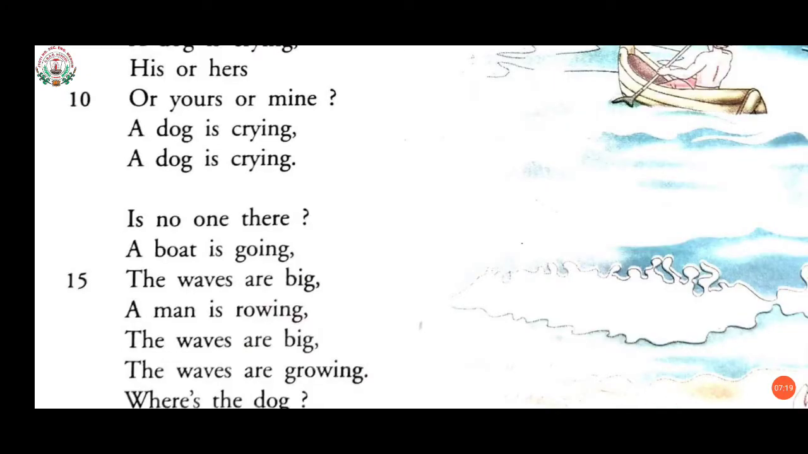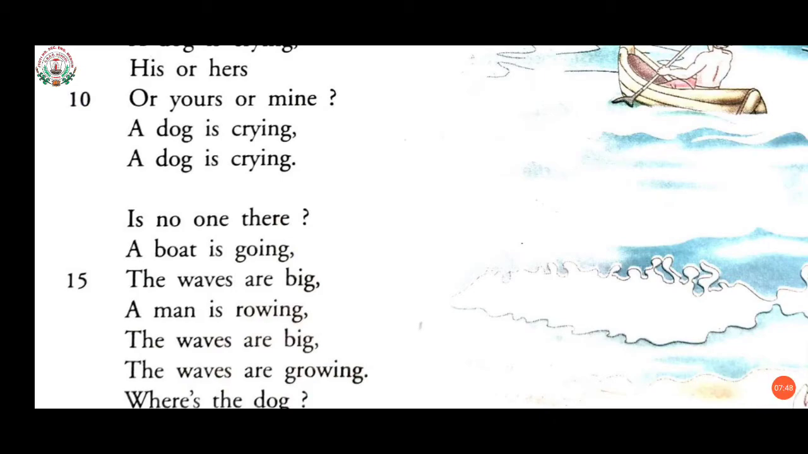A dog is crying. Is no one there? A boat is going. The waves are big. So here, continuously that dog is crying. Here it is given, it means continuously that dog is crying. Is no one there?